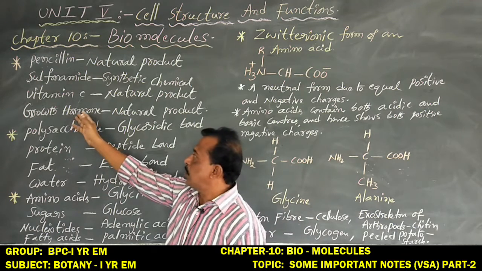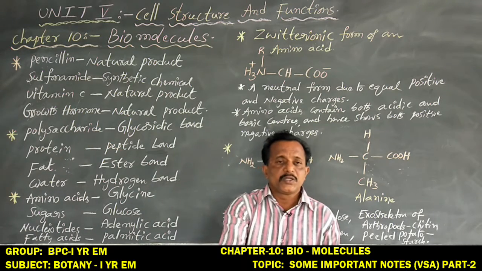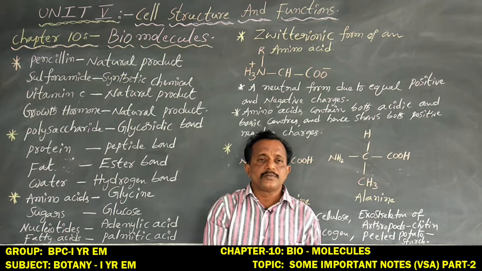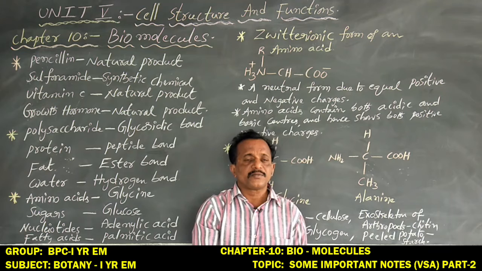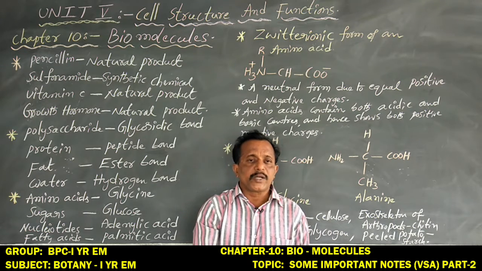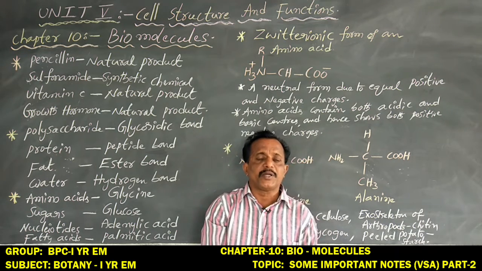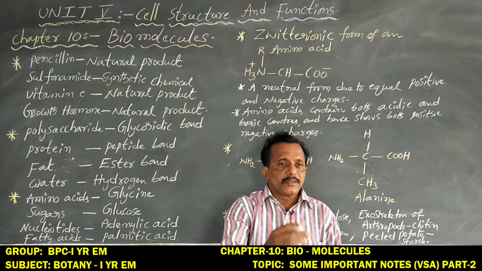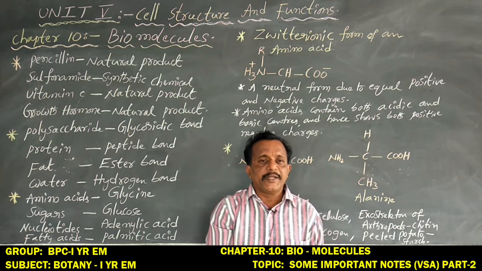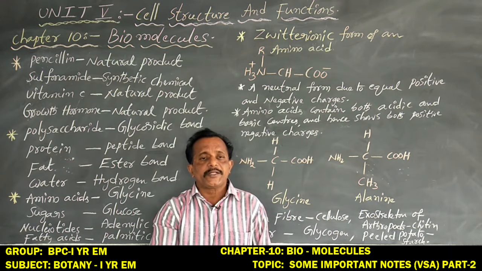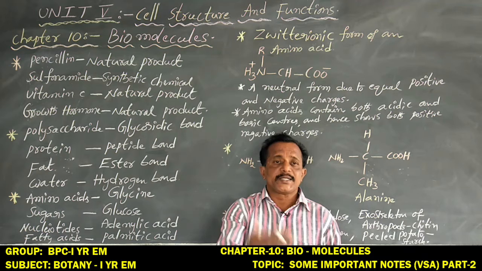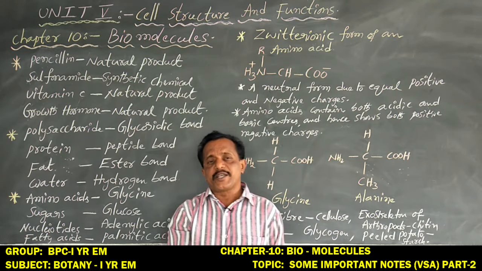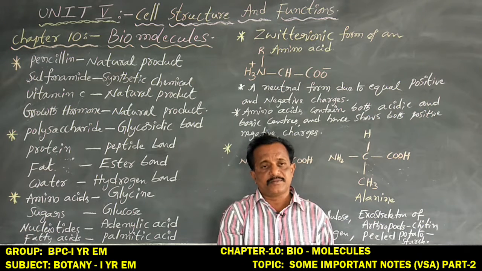And next, coming to growth hormones. These are also chemical substances present in the internal body of plant organisms. Internally the plant contains some growth regulators or growth hormones such as auxins, gibberellins, cytokinins, abscisic acid and ethylene.